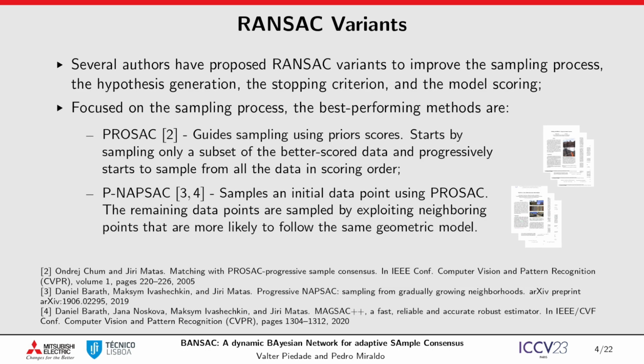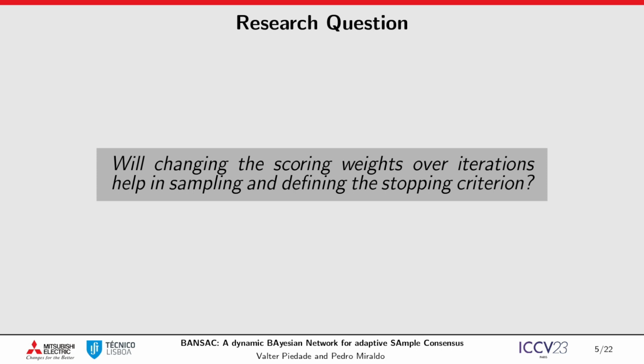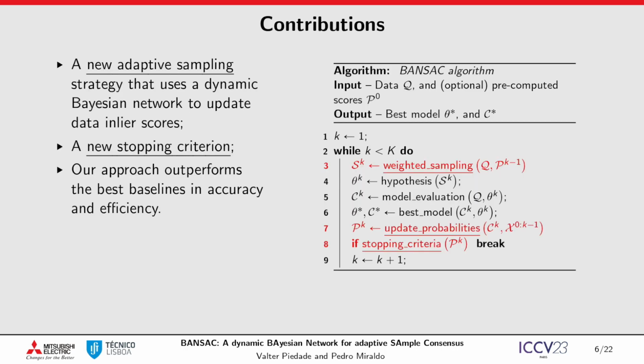Over the years, several authors have proposed variations to the RANSAC algorithm. For sampling specifically, PROSAC proposed to guide the sampling using matching scores, and progressive NAPSAC added to that some local geometric constraints. So, what we are trying to answer with this work is, will changing the scoring weights over iterations help in sampling and defining the stopping criterion? Our contributions in this work are a new adaptive sampling strategy that uses a dynamic Bayesian network to update data inlier scores, a new stopping criterion, and we show that our approach obtains state-of-the-art results in accuracy and efficiency in several applications using real-world datasets.